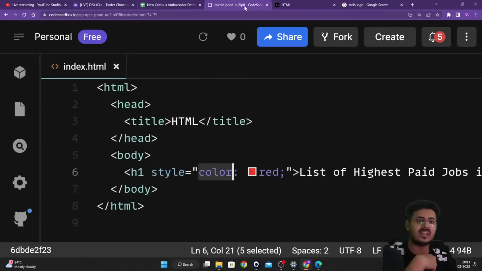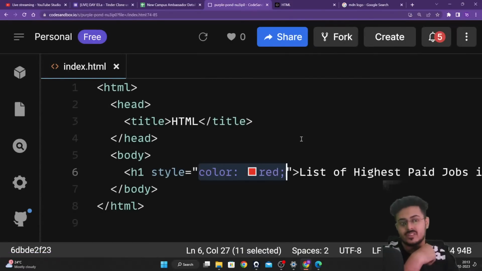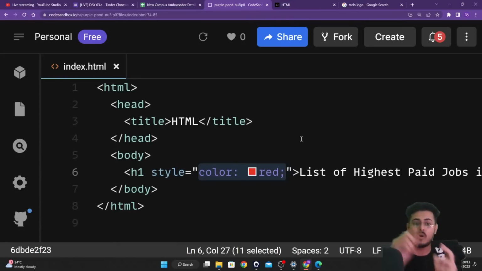What is happening here is that this code you have written, color should be red, for this h1 element, is called the inline CSS, guys. It is usually referred to as inline CSS. There are three different kinds of CSS. We're going to learn all three kinds, which one to use, when to use, and which one not to use as well. But first, let's try to understand the code, guys.